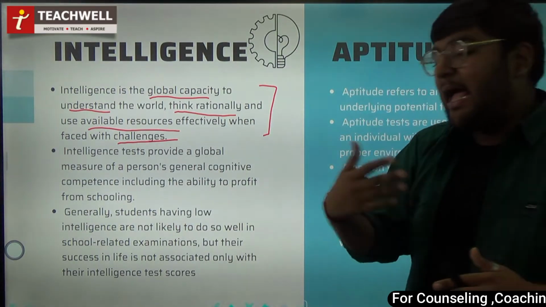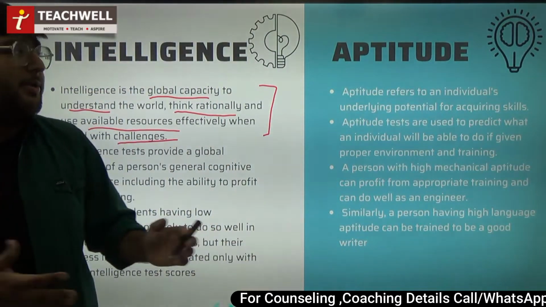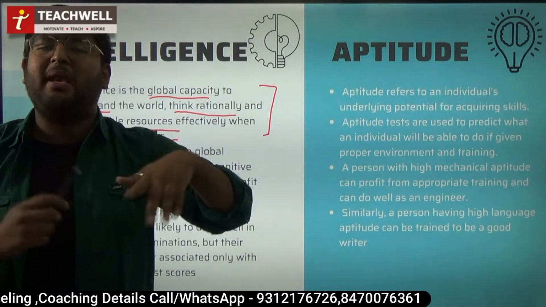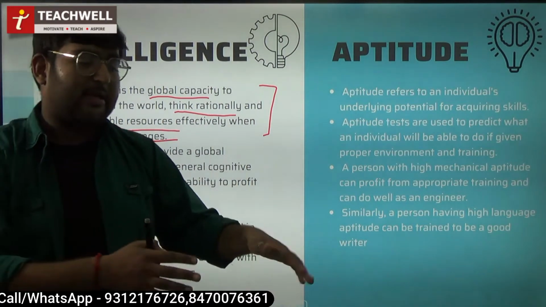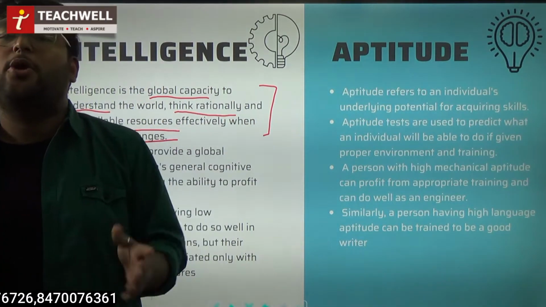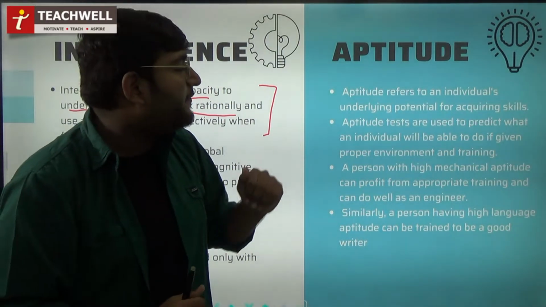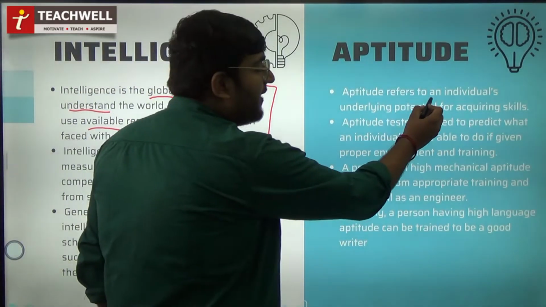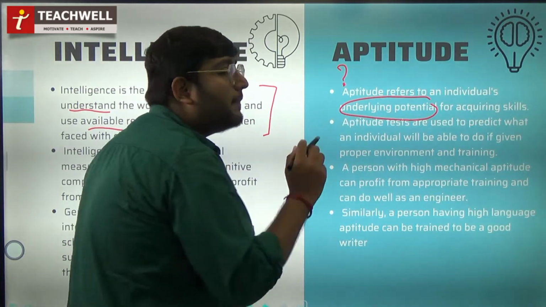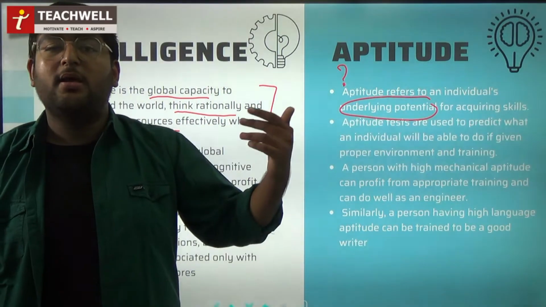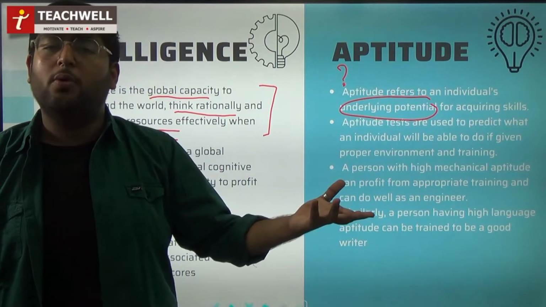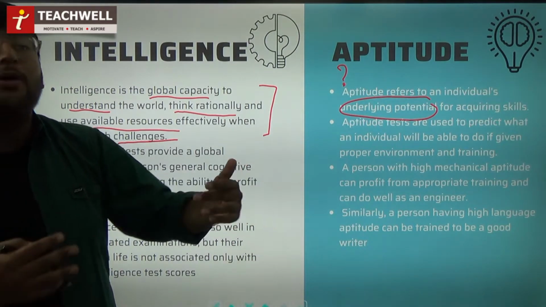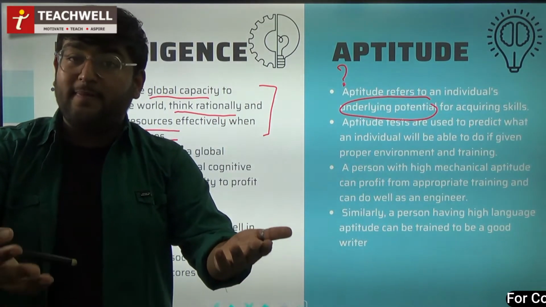Moving further, the other psychological attribute which is important is your aptitude, right? You must have heard about this word many times when you were studying in classes or preparing for any entrance exam, you are tested on your aptitude. So aptitude refers to an individual's underlying potential for acquiring skills. Do you have any potential also to acquire skills? If you are applying for a college or certain university, right, you need to give that aptitude test. ऐसा क्यों? Because they test you that do you have the potential to learn? It depends, right? If you don't have the potential, then why would they take you in their institution?